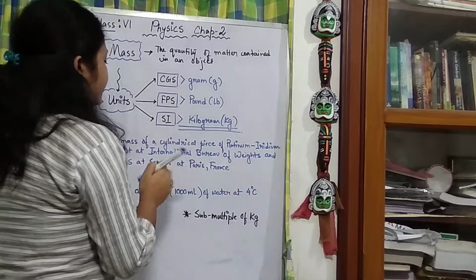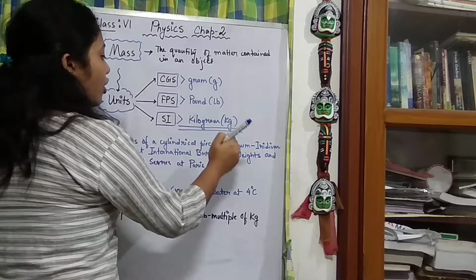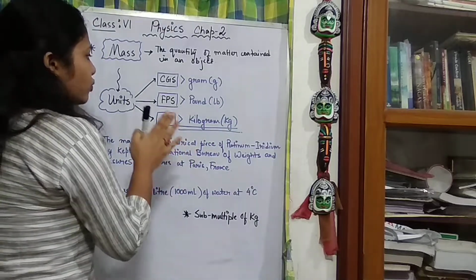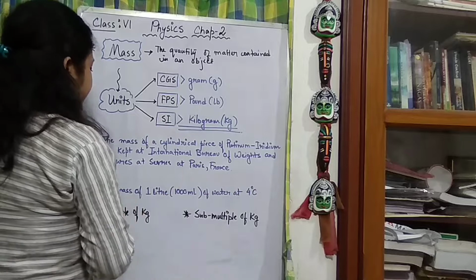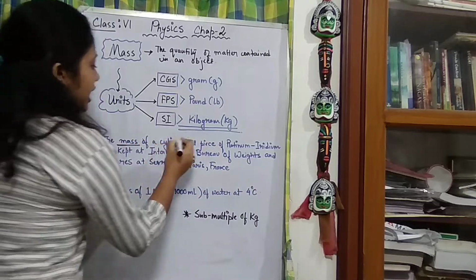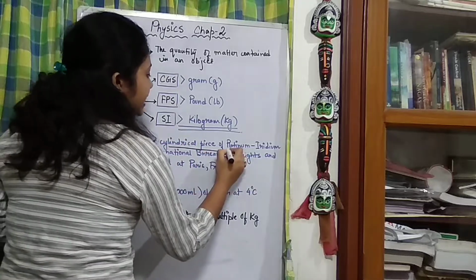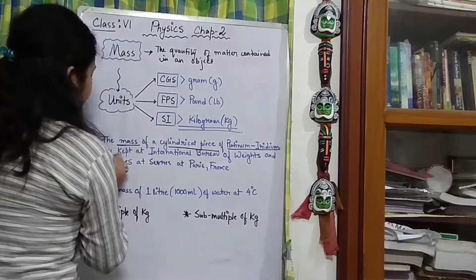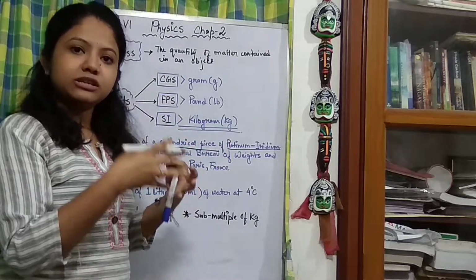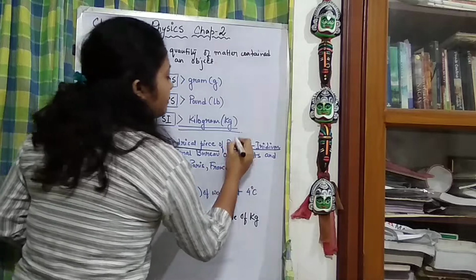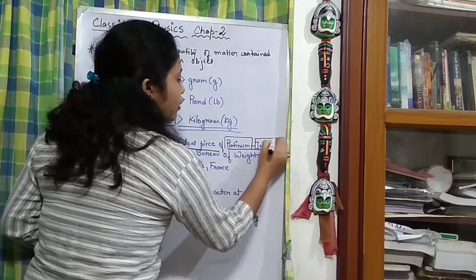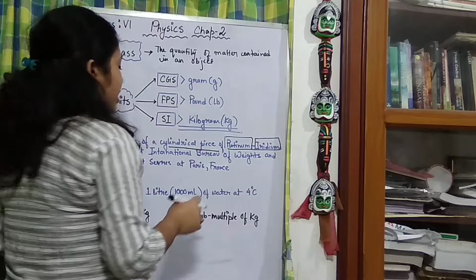The mass of a cylindrical piece of platinum iridium alloy. So what is 1 kg? 1 kg is the mass of what? A cylindrical piece of platinum iridium alloy. Alloy means it's a combination of 2 elements, right? So platinum and iridium are 2 elements. We have already known this before.